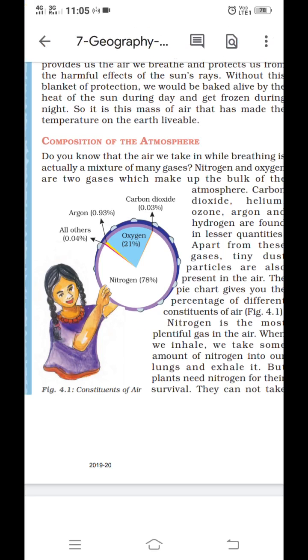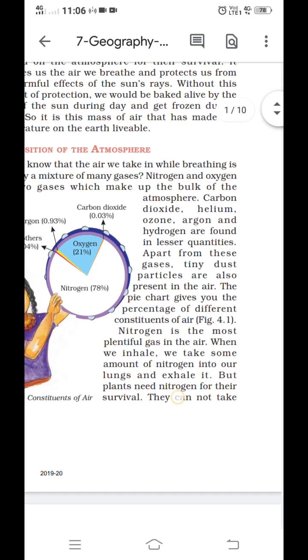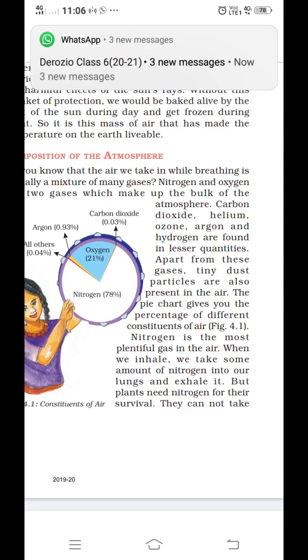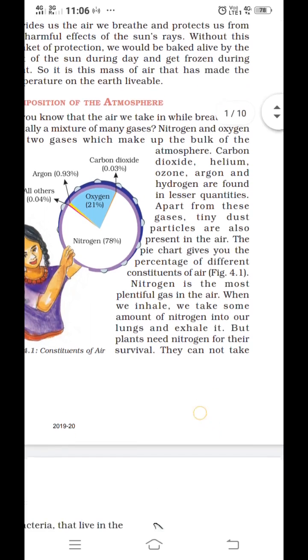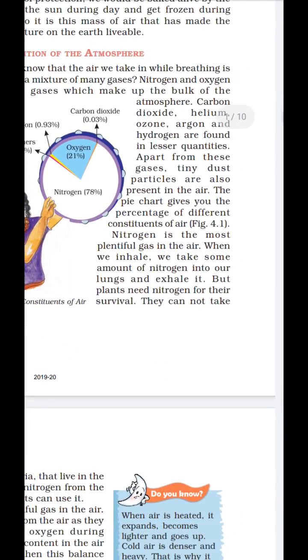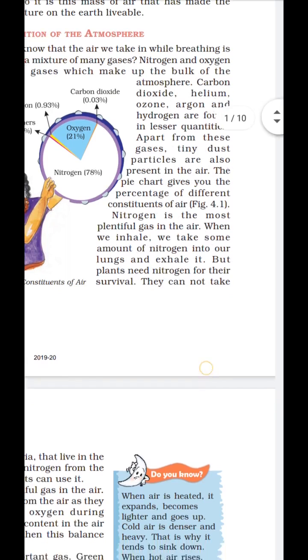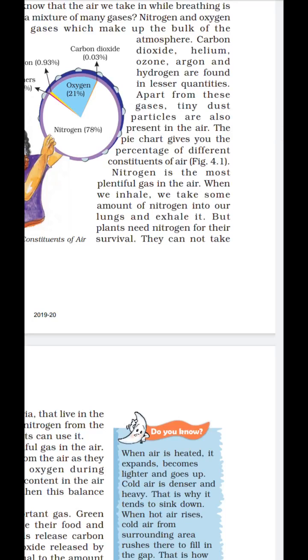So nitrogen and oxygen make up the bulk of the atmosphere. Carbon dioxide, helium, ozone, argon, hydrogen are found in lesser quantities. Apart from these gases, tiny dust particles are also present in the air. So there are not only gases in the atmosphere, there are also dust particles and water vapor. The pie chart gives you the percentage of the different constituents of the air. Nitrogen is the most plentiful gas of the air as it makes up 78% of the atmosphere.